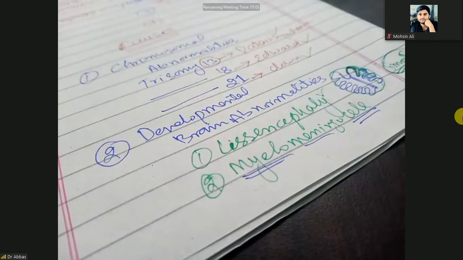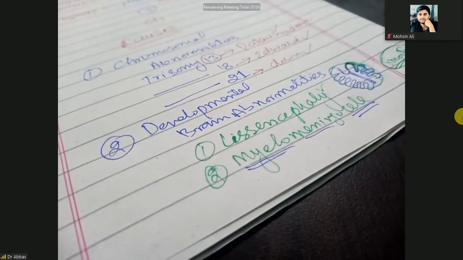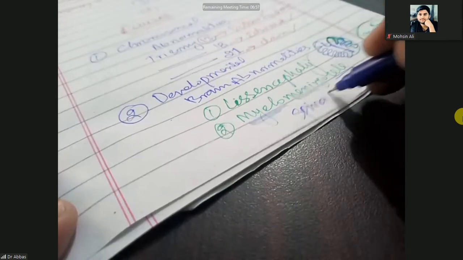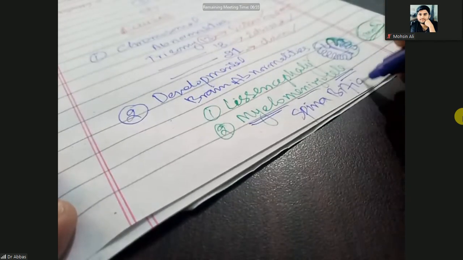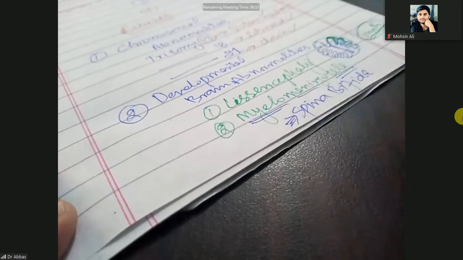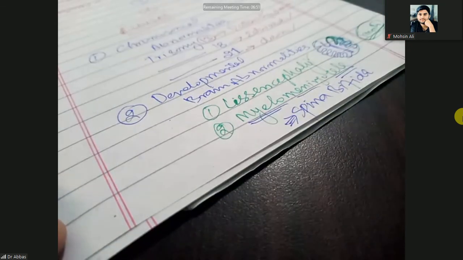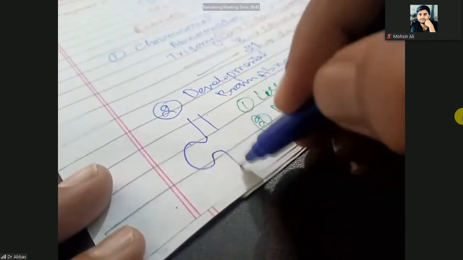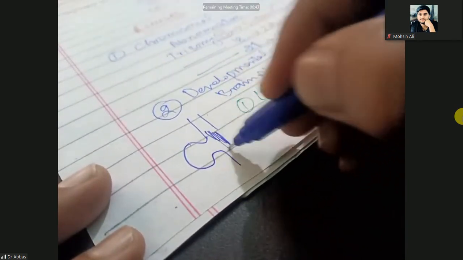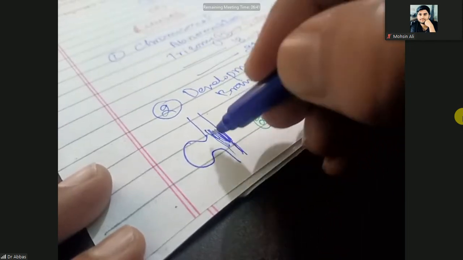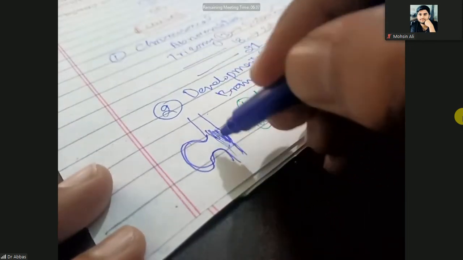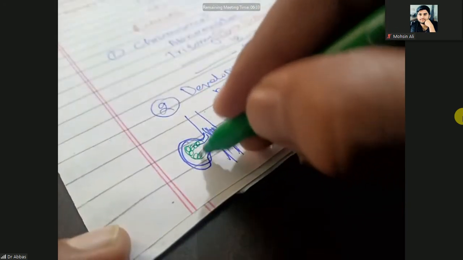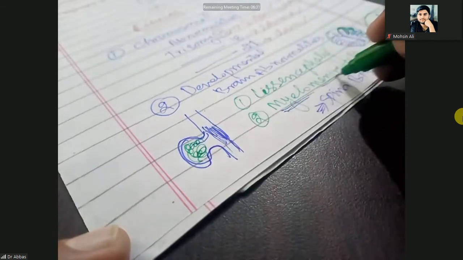Next one is myelomeningocele. So what is myelomeningocele? It is a severe kind of spina bifida. In this severe kind of spina bifida, the spinal cord comes out as a protrusion, and the meninges come along into this area, and there is a fluid-filled cyst with the meninges, myelo and meninges and cele.